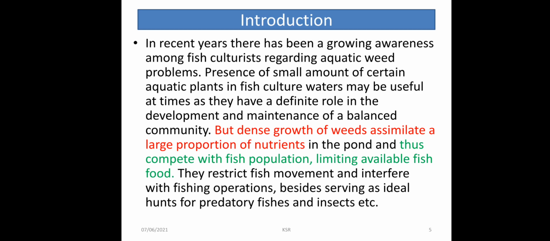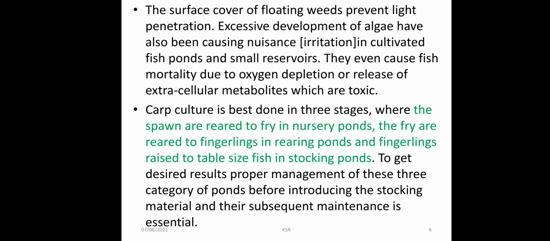Otherwise it will affect fish production and population, limiting available fish food. So these are some important reasons why we have to remove the aquatic weeds in time. They restrict fish movement, as they interfere with fishing operations, besides serving as ideal hideouts for predatory fishes and insects. No doubt about it, but their excessive presence in the water body or pond has an inhibitory effect on